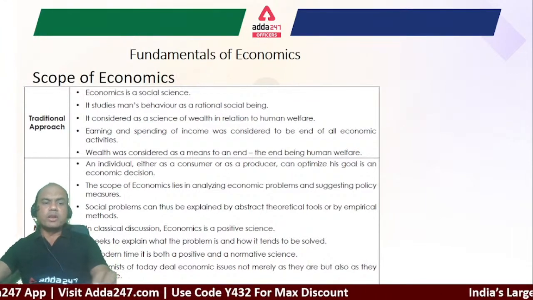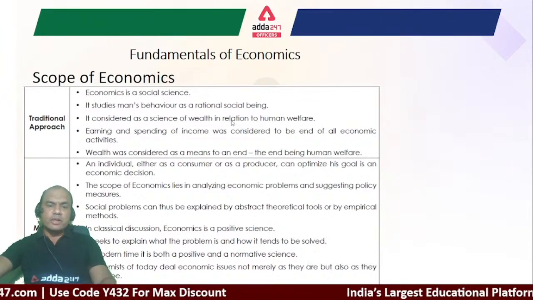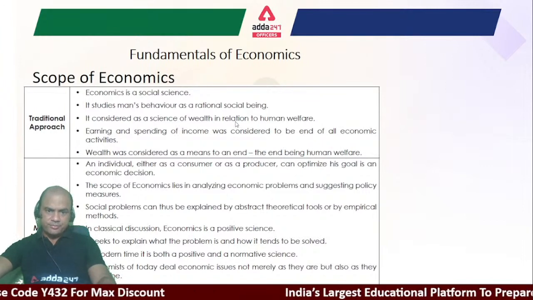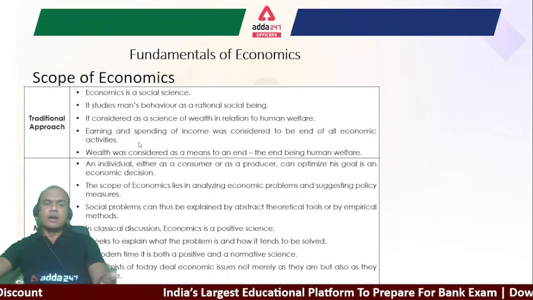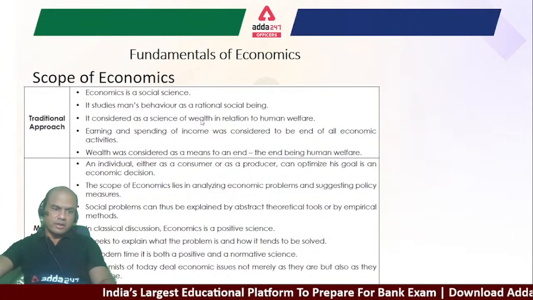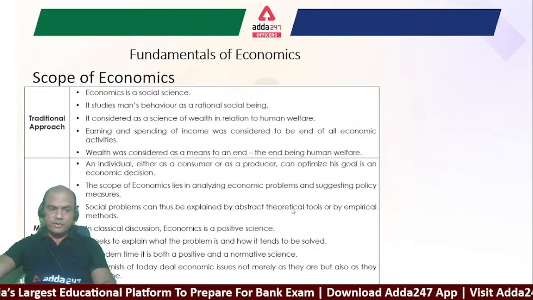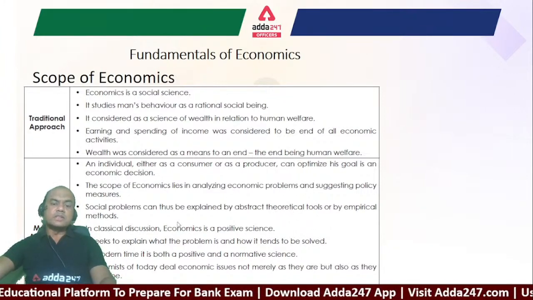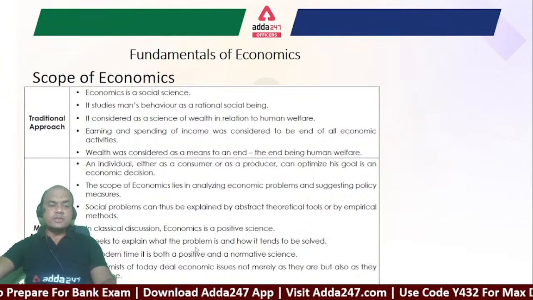So what you have to remember: the traditional approach deals only with wealth, and wealth is the only means to an end, number one. Earning and spending is the ultimate goal. And the modern approach gives various theories for solving problems. It looks at the problem as how it should be. It is a positive science.